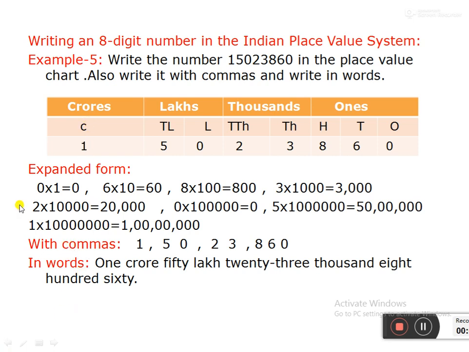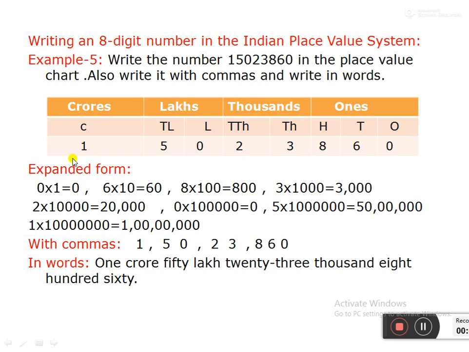Next we have to put the commas. Like that, only after the ones period we have to put the commas. That means before 8 we have to put a comma. 0, 6, 8, then a comma will come. Next the thousands period: 3, 2, after that we have to put a comma. 0, 5, after that we have to put a comma. Next, 1.